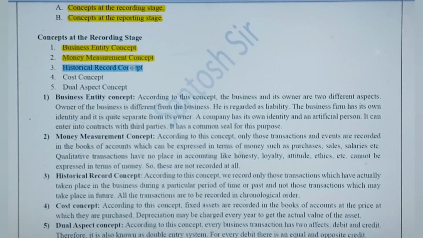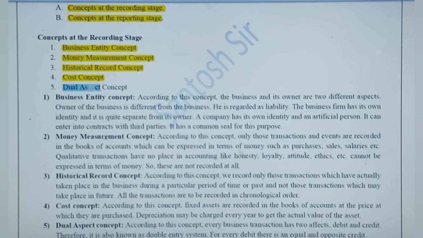Then historical record concept. The accountant has to assume that the transactions have already occurred in the past, and we are making an entry of that into the books of account. Then cost concept, where we try to find the cost of the goods and services or the transactions, and the debits and credits are all recorded at cost and not at the market price or future cost.